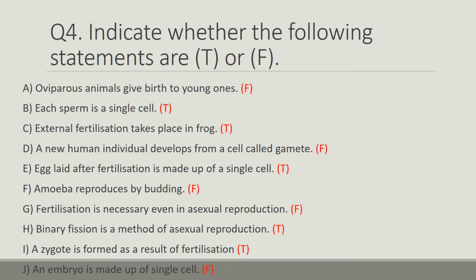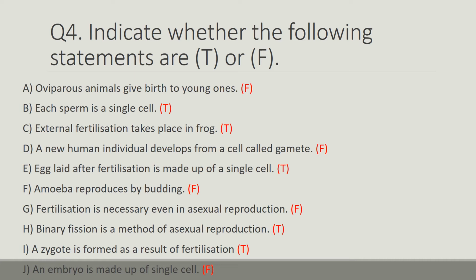Fertilization is necessary even in asexual reproduction. This statement is false because fertilization is not necessary in asexual reproduction, because in this only a single parent is involved. Binary fission is a method of asexual reproduction. This statement is true. In asexual reproduction, only a single parent is involved.